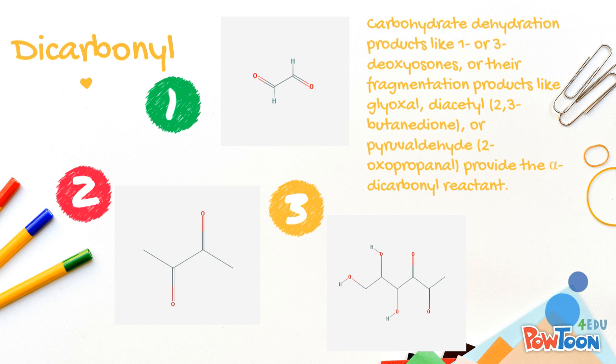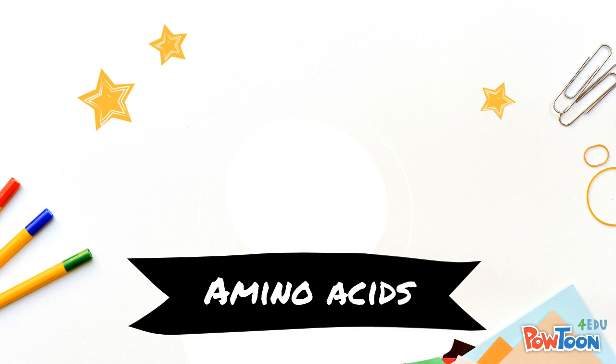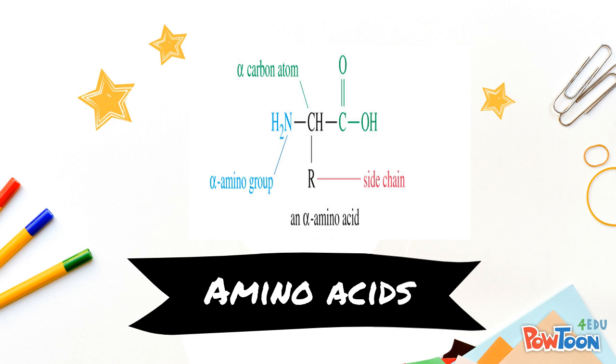Often, carbohydrate dehydration products and their fragmentation products provide the alpha carbonyl reactant. One advantage of using reactive carbonyl components is that it may be possible to produce cooked aroma even at relatively low temperature.